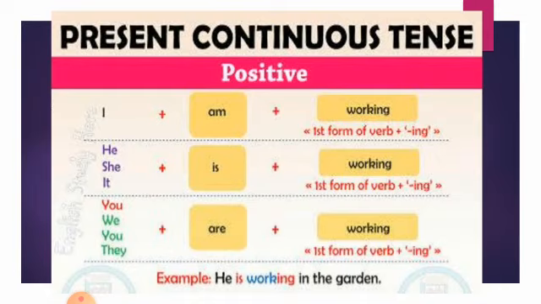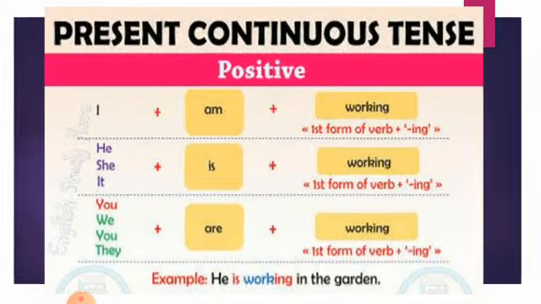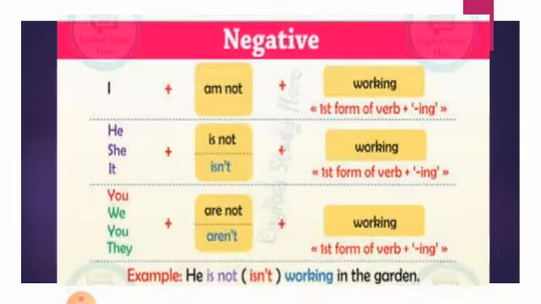Apart from that, are is used with all the plurals except you. You is singular, but we will use are with it. You are working in the office, you are working in the school. They are working. Remember, in every continuous, whether it is past, present, or future, we will use the present participle, that is the first form of verb plus ing. For example, see, he is working in the garden.